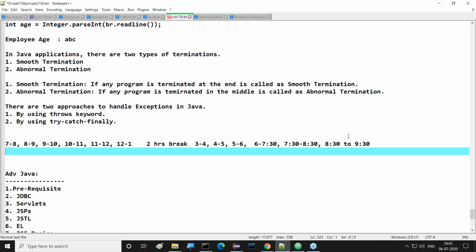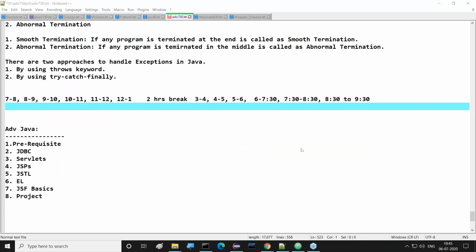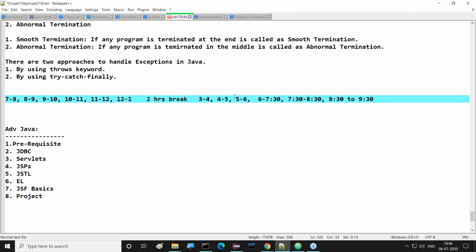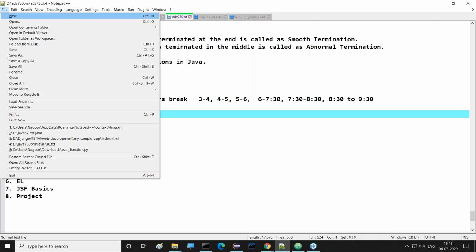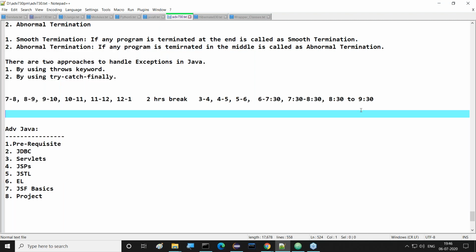So definitely, because of this much schedule, in one or two situations some gap may occur. Definitely a 5 to 10 minute delay happens. You have to adjust for it. And moreover, the ending time may also take a 5 to 10 minute delay for me. Even after 9:30 in some situations, the 8:30 to 9:30 Hibernate batch people are attending class until 10 o'clock, or maybe 10:30 in one or two situations. So that is the situation here. Don't think much about it. Put concentration on our subject. That's right. Good.